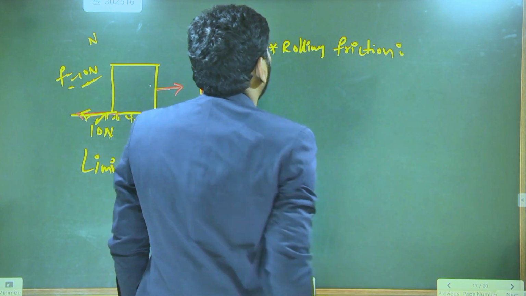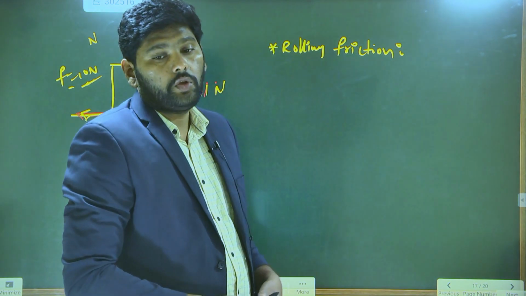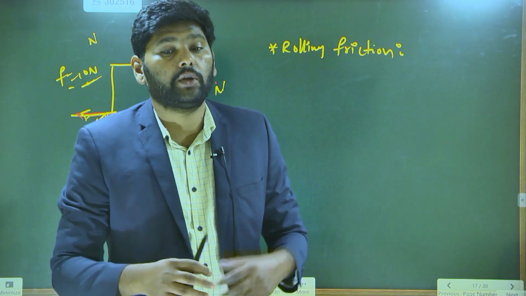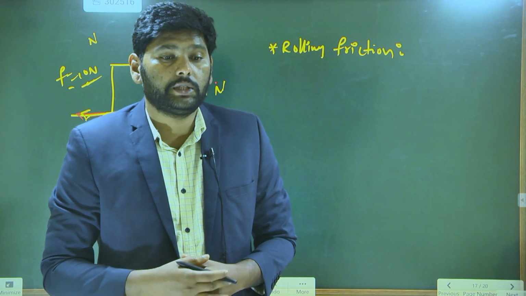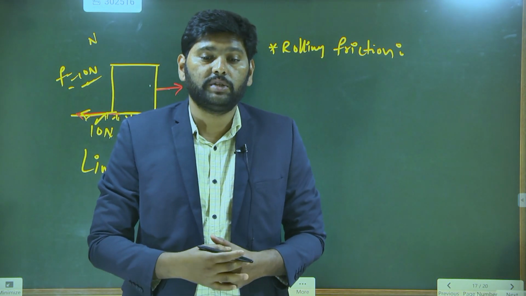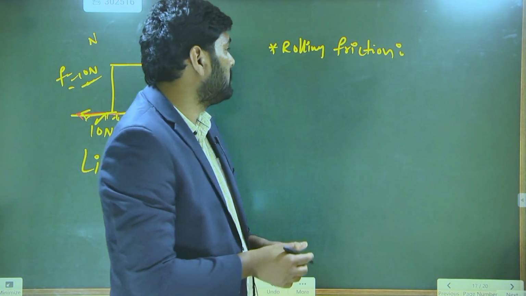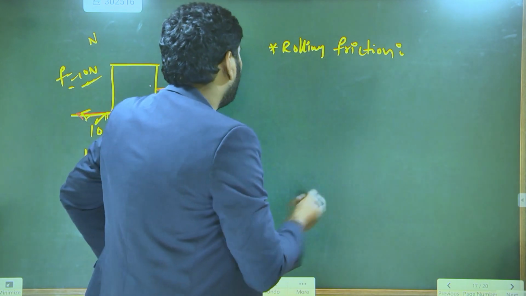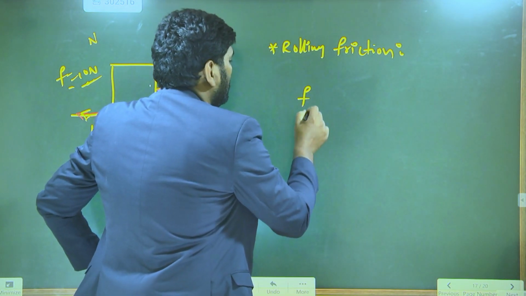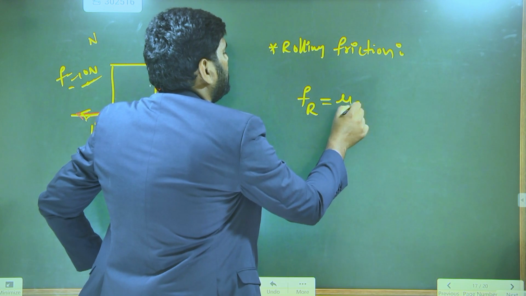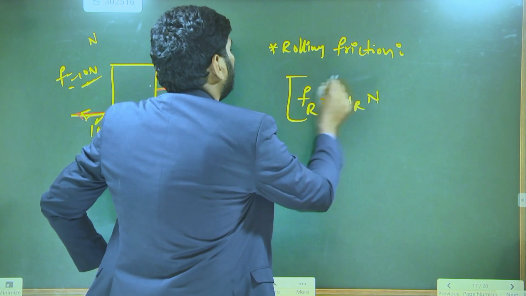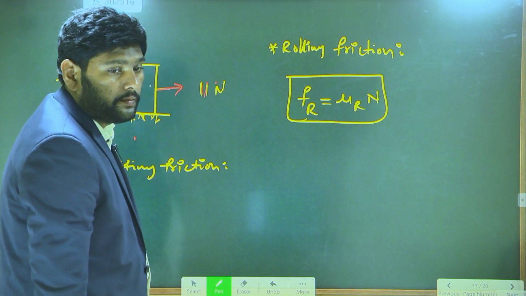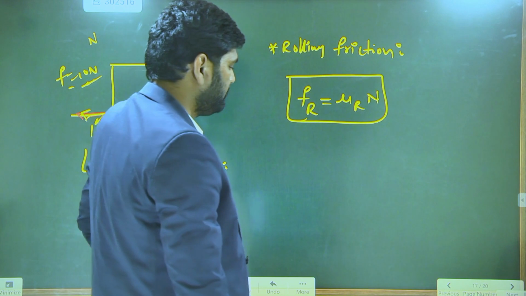You will observe rolling friction when the objects roll on surfaces. Here also we have a general formula: the rolling friction is equal to mu r into N. This is the general formula for what kind of friction? Rolling friction.